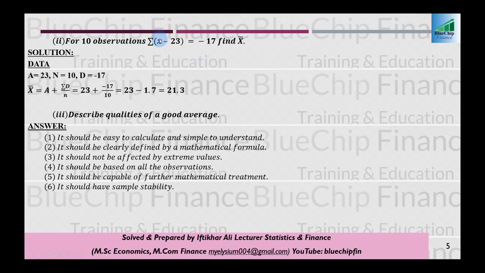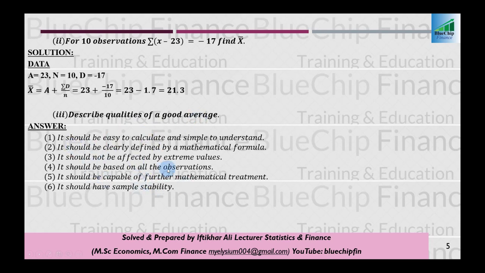So here this one is related to the shortcut method because d is equal to x minus a. So sum of (x minus a) is equal to sum of d. So here sum of d is equal to minus 17 and a is 23 and n is 10. So we simply put these values into the formula a plus sum of d divided by n, and our result should be 21.3. Third short question is: describe qualities of a good average, and qualities are given here.